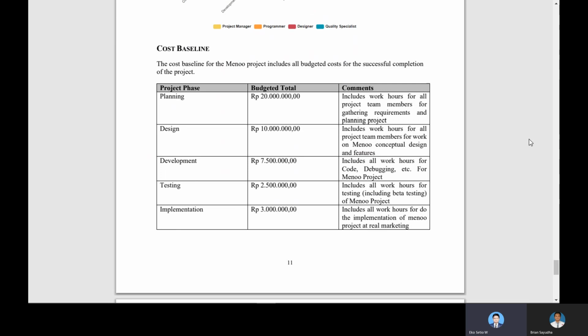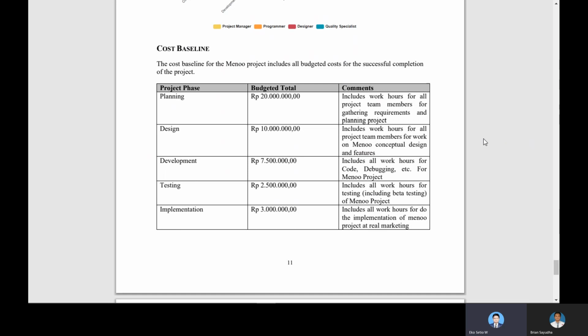There are five project phases of the budgeting. The first is planning. The budget needs 20 million rupiah. This budget includes work hours for all project team members for gathering requirements and planning the project. Next is design. The budget needs 10 million rupiah. That will include work hours for all project team members working on Menoo's conceptual design and features.